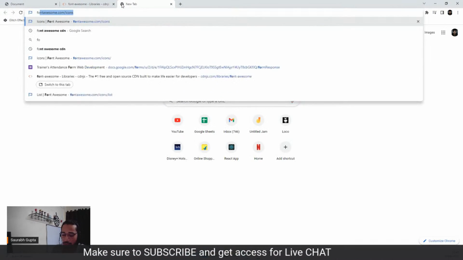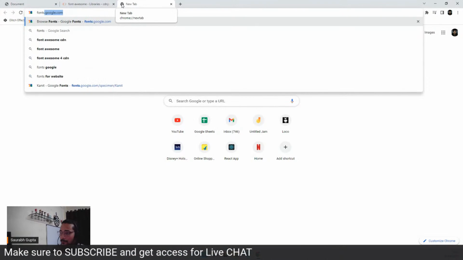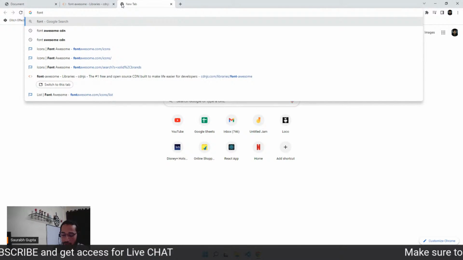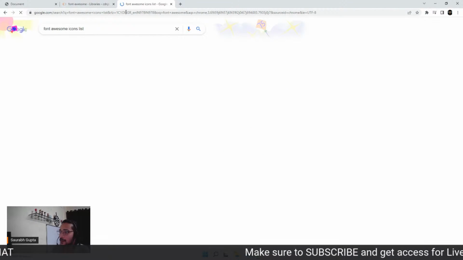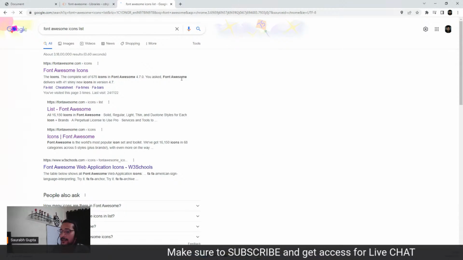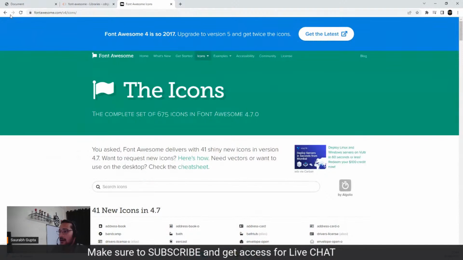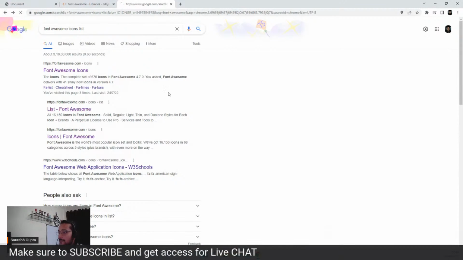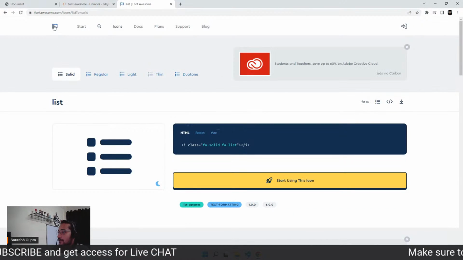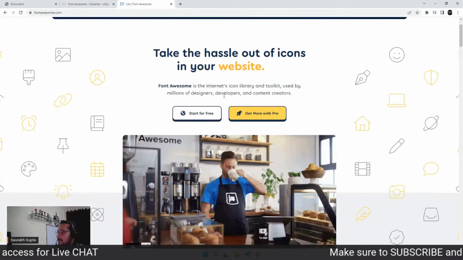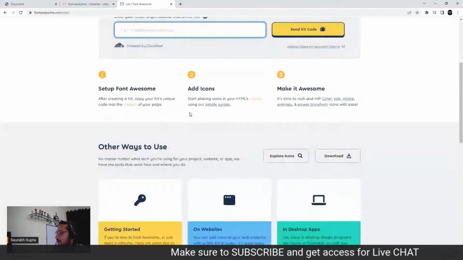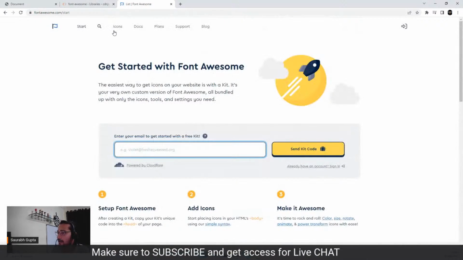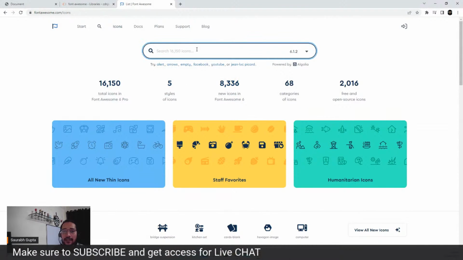Now I can go to font awesome site, font awesome icons. And now I can use any, this is the old one. I need the new site, please. Yep, this is the one. And now I can search here, start for free. Not this one. Where is the icon explore area? Icons, yep. Here I can search for any icon, I can use it.